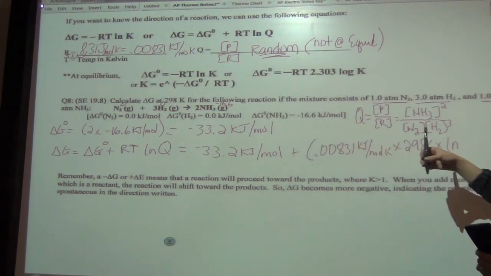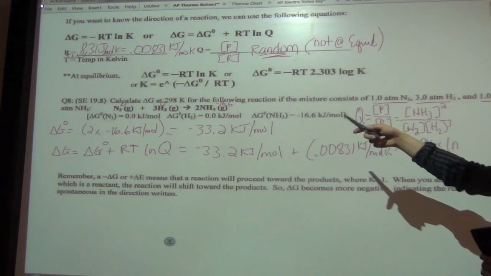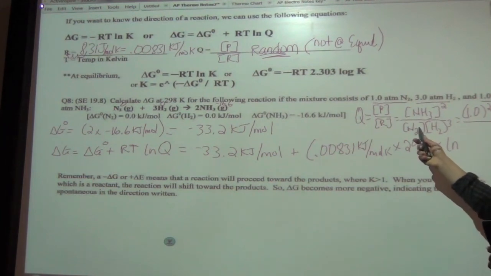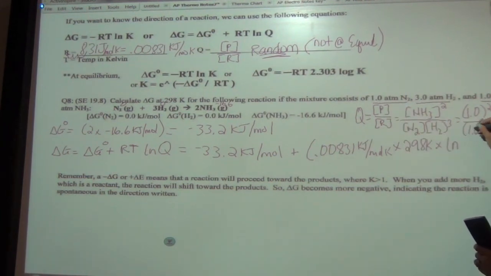Well, we know that our NH3 concentration, they tell us, is 1 atmosphere right here. So it's 1 squared divided by our N2, which is also 1 atmosphere. And our H2 is 3 atmospheres, but don't forget to cube it.